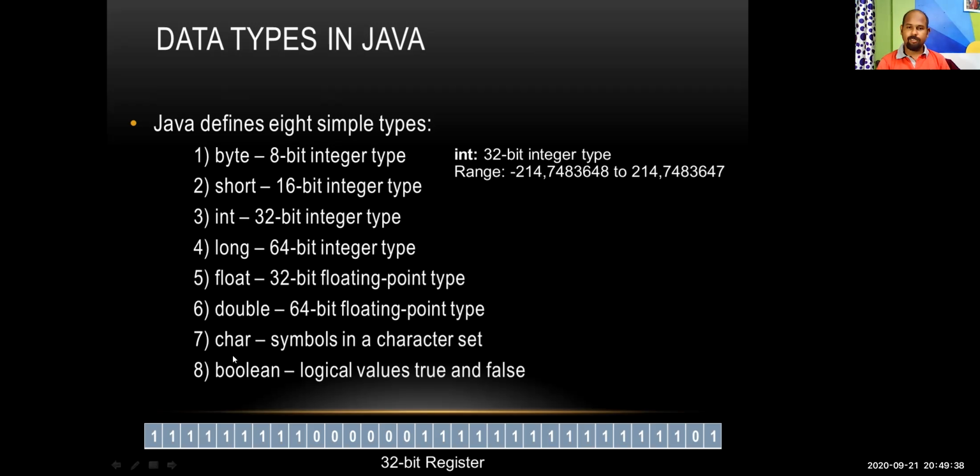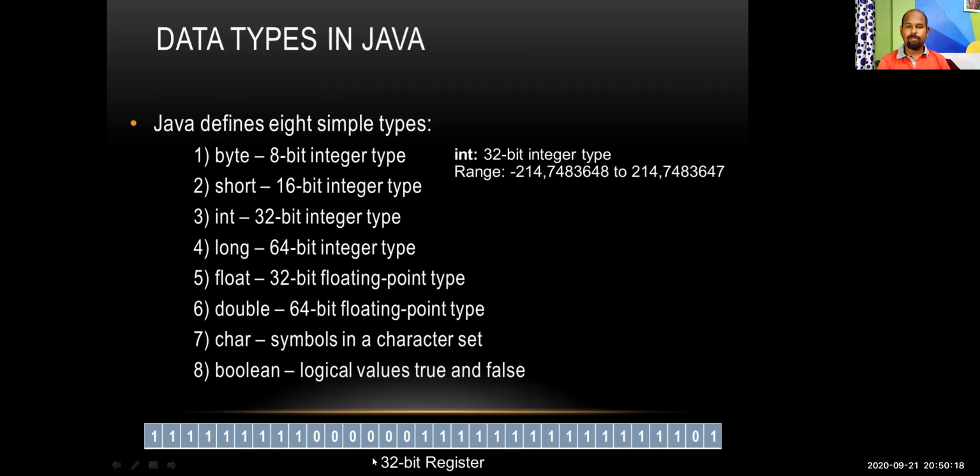There are characters for storing any name or any kind of string, and boolean. Boolean is a type of data which stores only true and false values. That means logical data is declared using the boolean data type. And for storing fractional numbers, float and double, the 5th and 6th data types, are used.